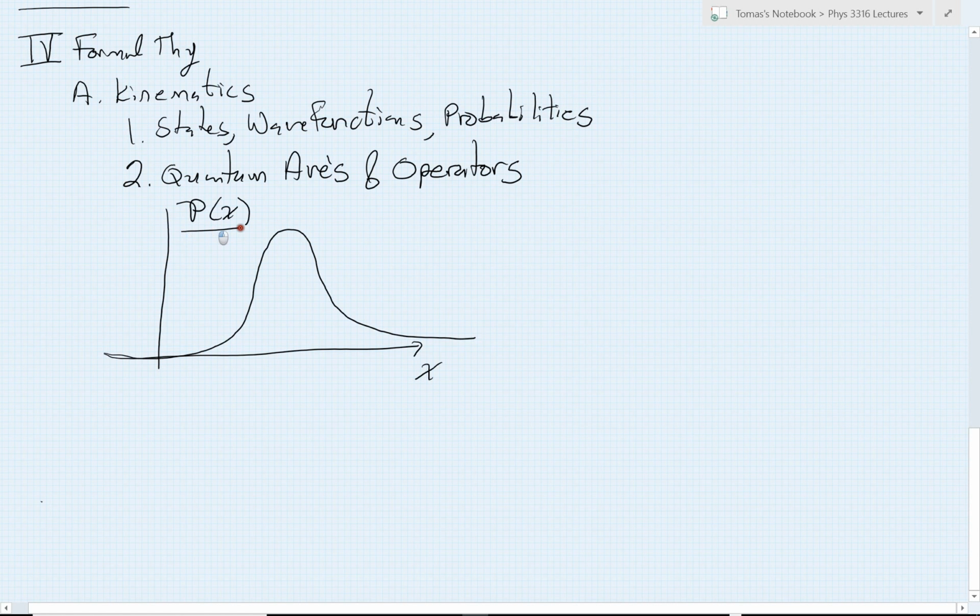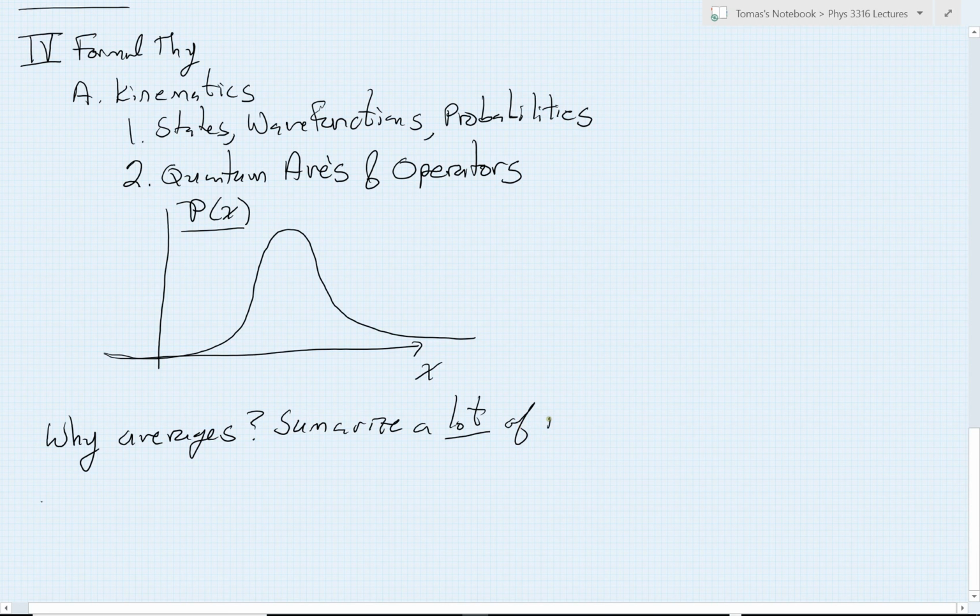And you would say, well, at this point, I know then all there is to know. I know the outcomes of my experiments. Why would I want to consider quantum averages at all? Well, one of the nice things about averages, and which is why we want to study them, is that by looking at quantum averages, we can summarize. They summarize a lot of information in just a few numbers. And that's what makes averages very handy.